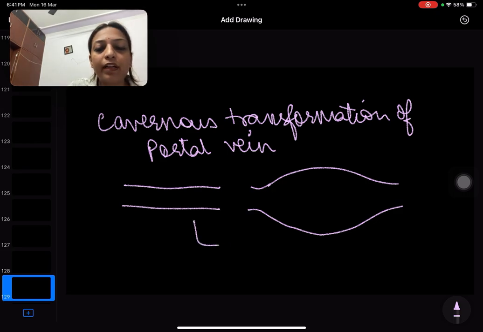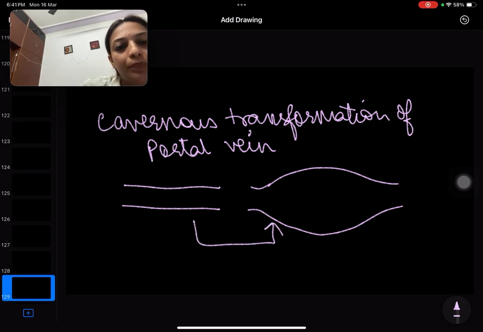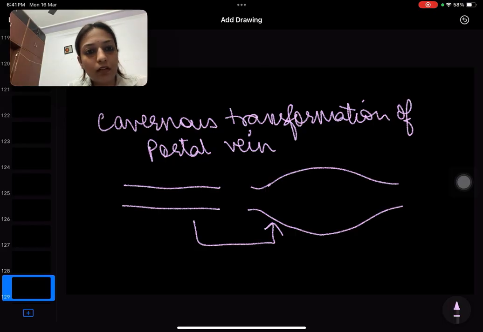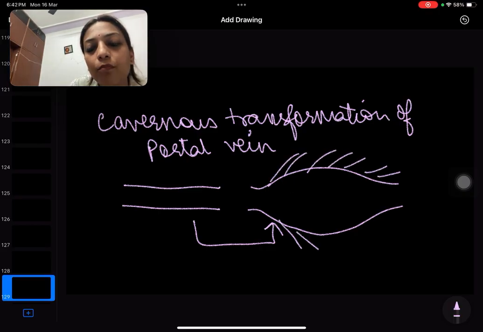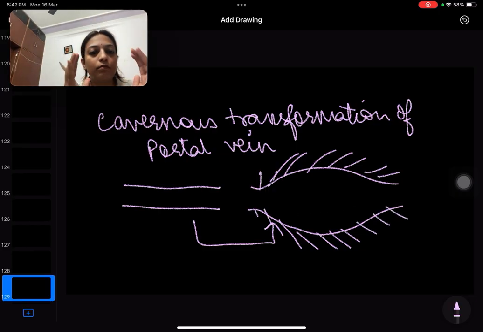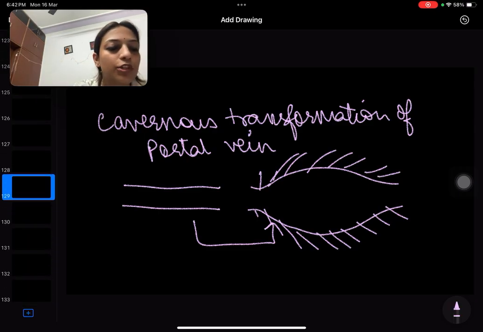So the portal vein gets transformed, looking like a cavernous, and there are multiple collaterals which get formed around the portal vein. So it starts to look like a sphere instead of a cylinder. So this is cavernous transformation.